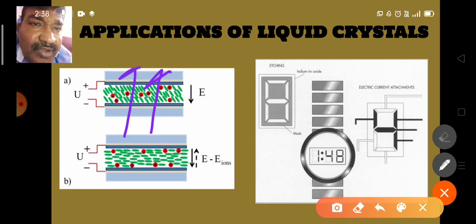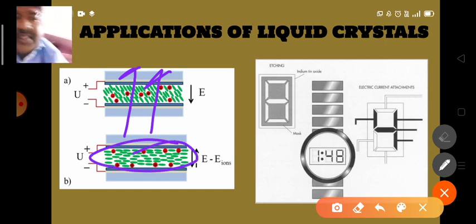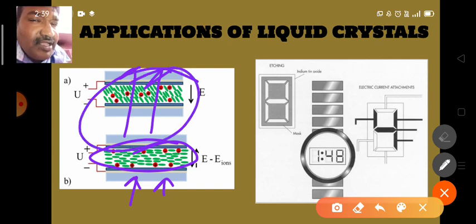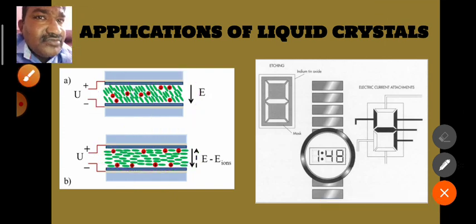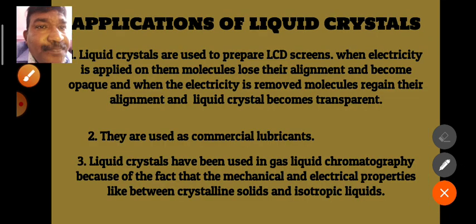When the current is applied, the alignment of molecules is changed. As a result, these molecules stop the light passing through, and it becomes opaque. When we remove the electricity again, it becomes transparent. Like that, these liquid crystal screens work.